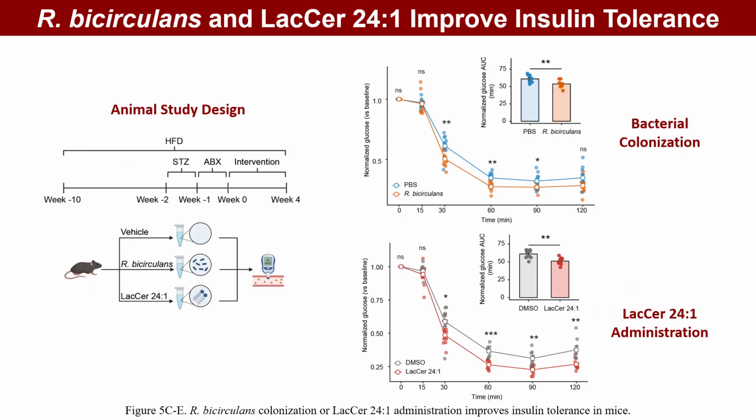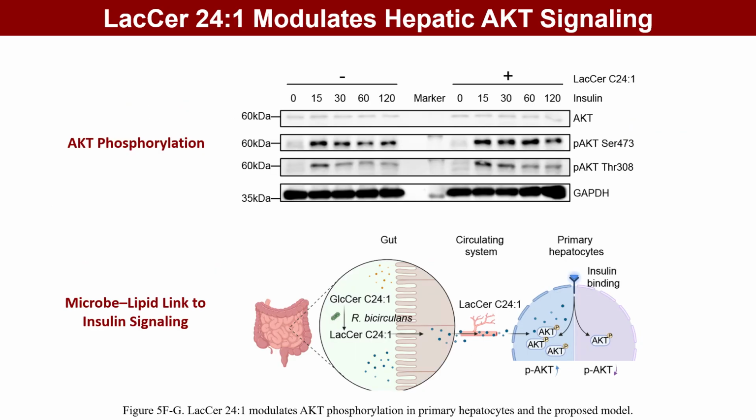In a diabetes model induced by a high-fat diet and streptozotocin, gut microbes were reduced with antibiotics before bacterial colonization or lipid administration. Both Ruminococcus bicirculans and lactosylceramide-24:1 improved insulin tolerance, as shown by lower glucose levels and a smaller area under the curve. In primary hepatocytes, lactosylceramide-24:1 enhanced insulin-stimulated phosphorylation of protein kinase B at threonine 308 and serine 473, without changing total protein kinase B. These experiments suggest that the bacterium may influence insulin signaling and glucose regulation through glycosphingolipid metabolism.